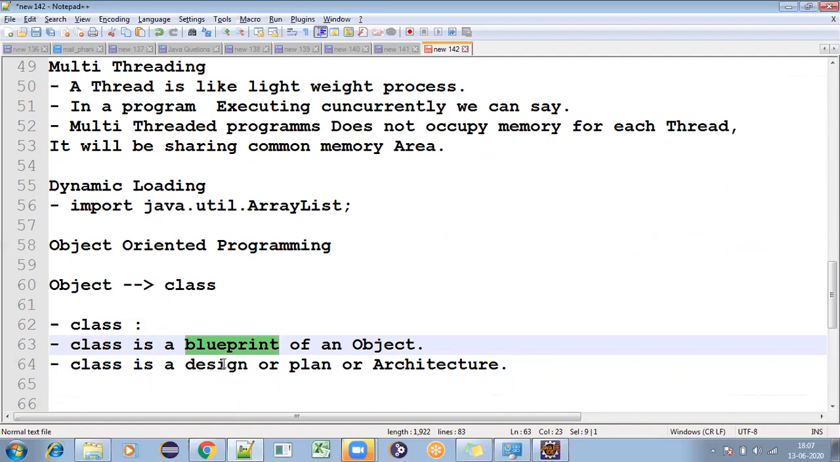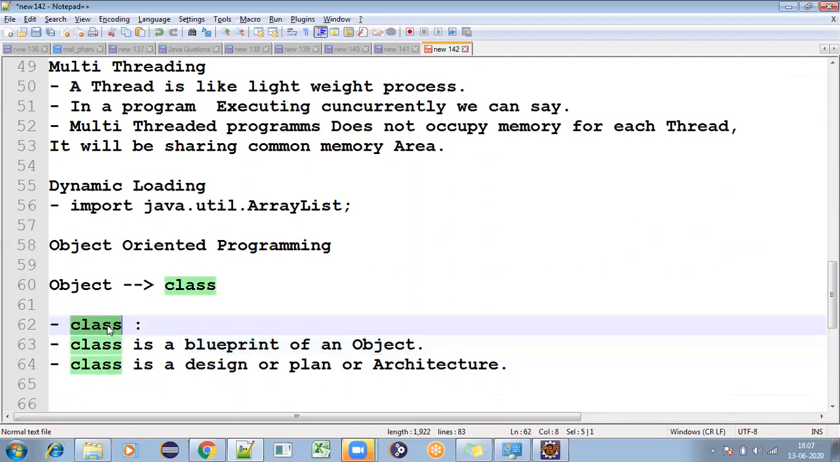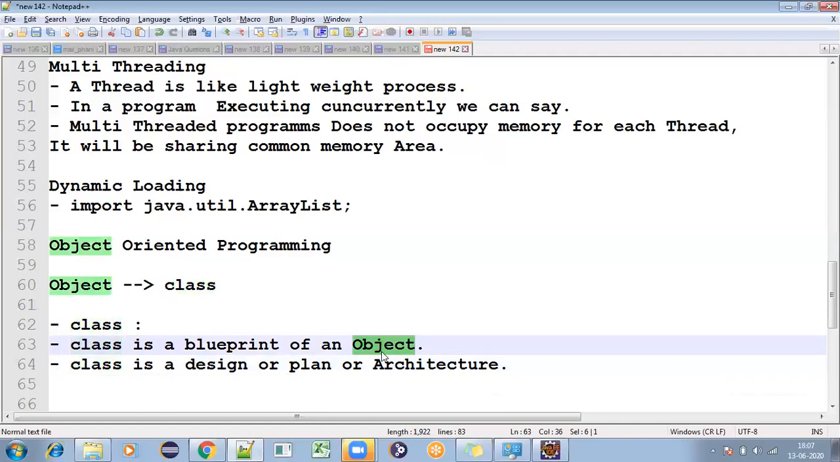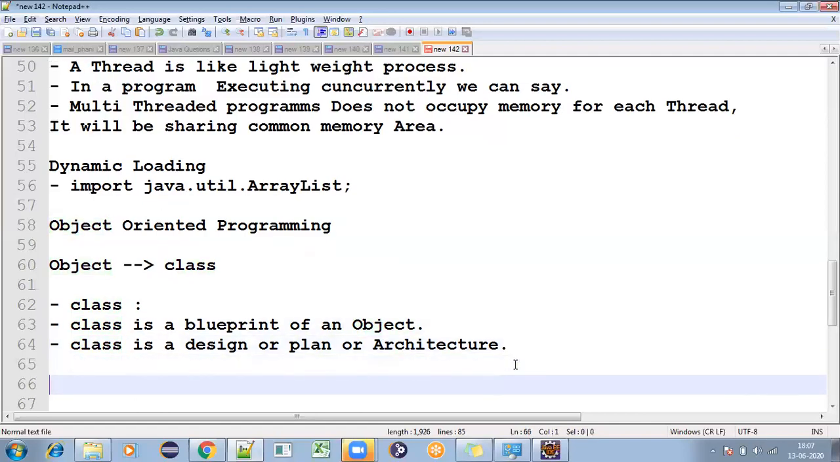That architecture or the paper, whatever you can say, is called a class. If you want to represent anything, then you will be choosing a class. That is why in Java, everything we write is in a class, because we have a plan, and that plan we will write into a class. So, for whom are we creating a class? For the object. Then we need to understand what is an object.